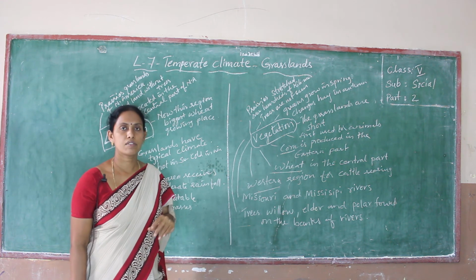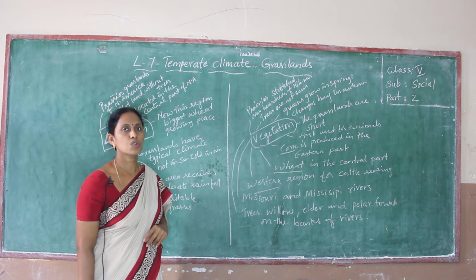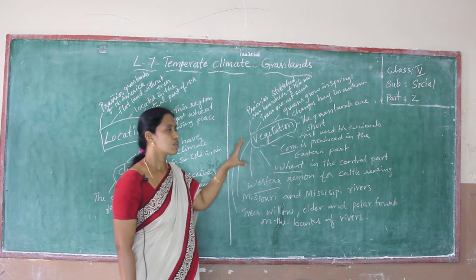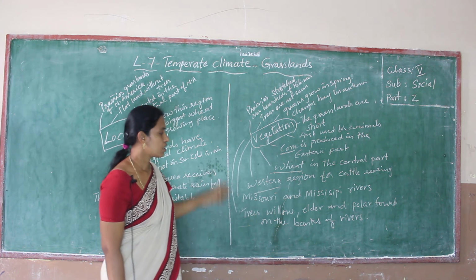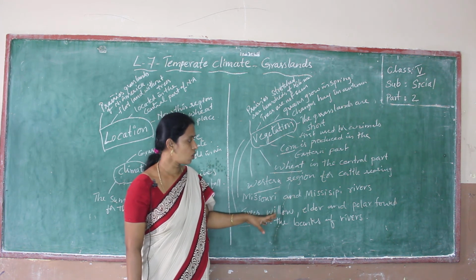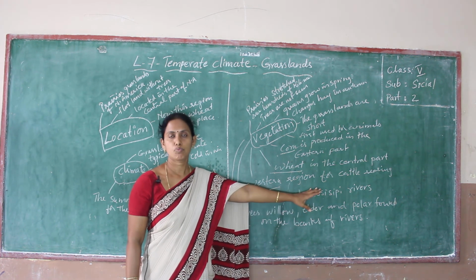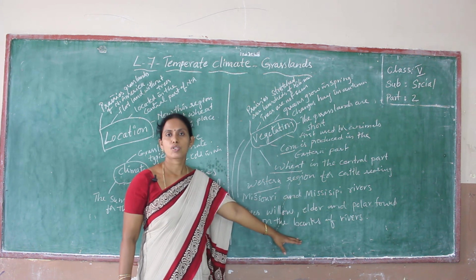Here I explained two rivers, Missouri and Mississippi. These two rivers are the sources to irrigate this area. Some trees grow on the banks of the river: willow, elder and poplar.